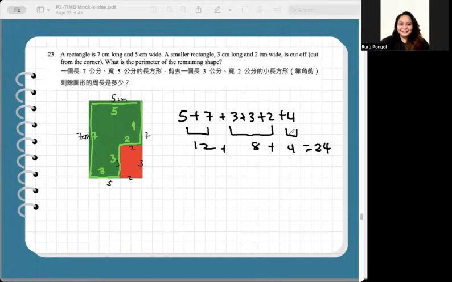And the corner is cut, just like this one, the red rectangle, no? Two new sides of the same lengths are added, 3 and 2 also. So you will end up with the same perimeter. So final answer for number 23 is 24.